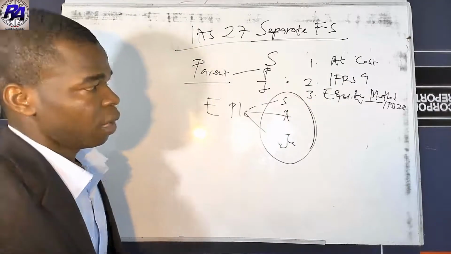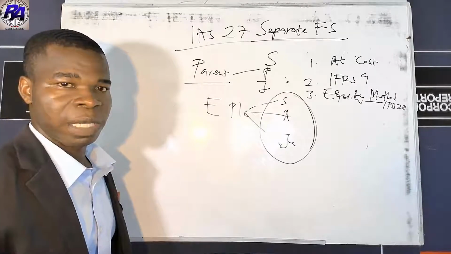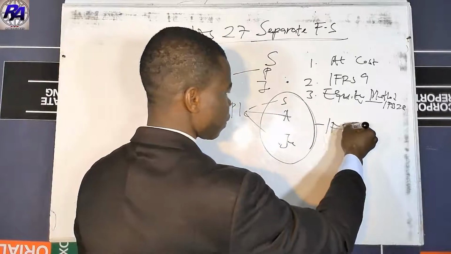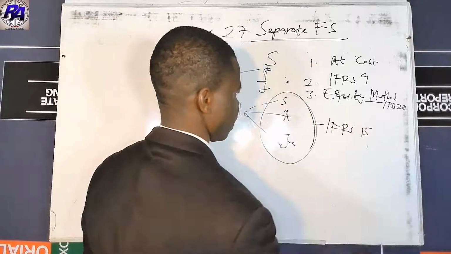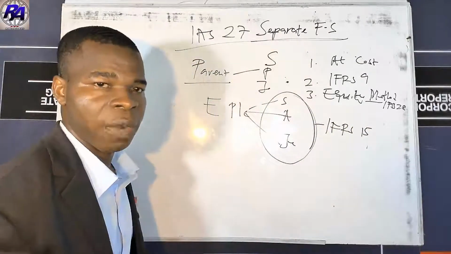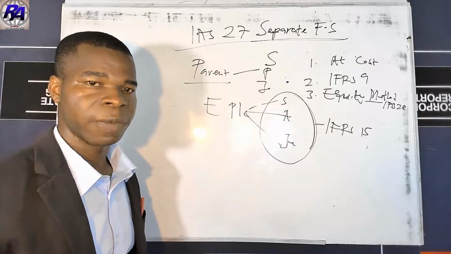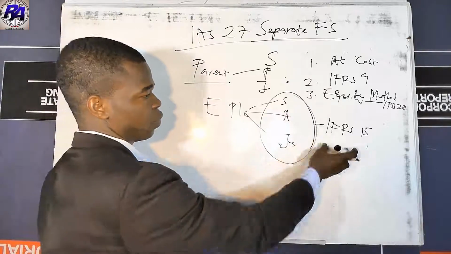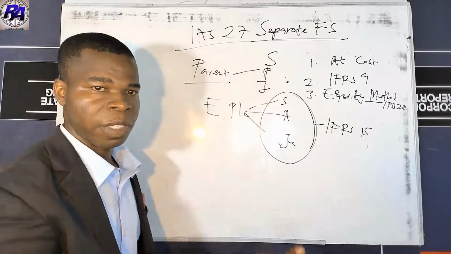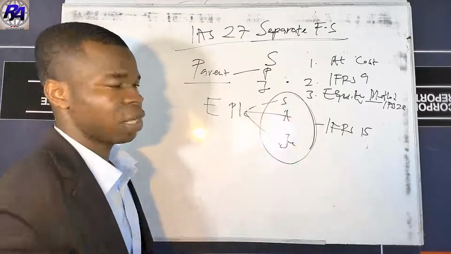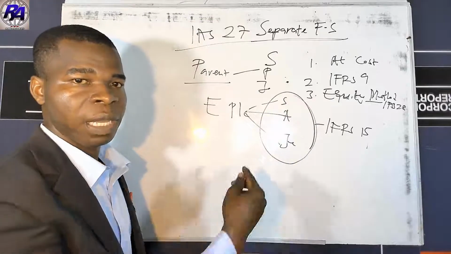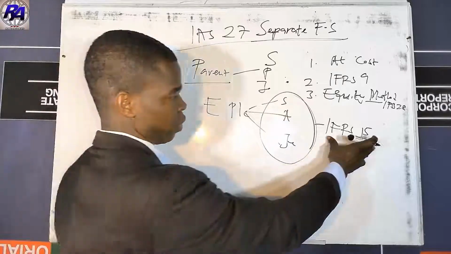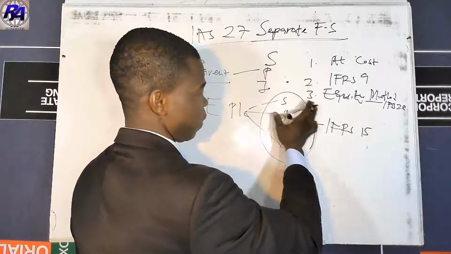Mostly when we are using the cost method, we are going to use IFRS 5, that is non-current assets held for sale and discontinued operations. So here the entity will be allowed to account for its investment at the lower of carrying amount and fair value less cost to sell. That is, if you are using the cost, you are accounting for such investment at cost.